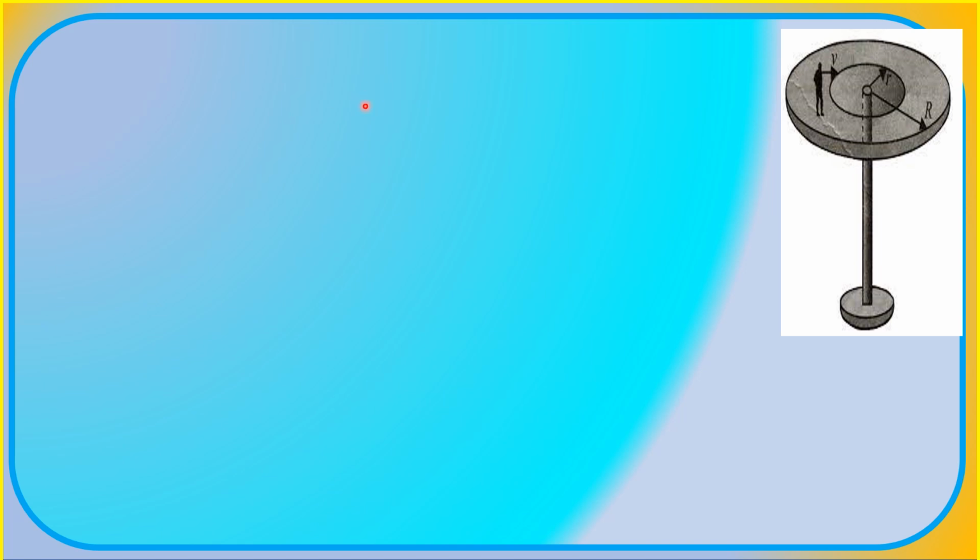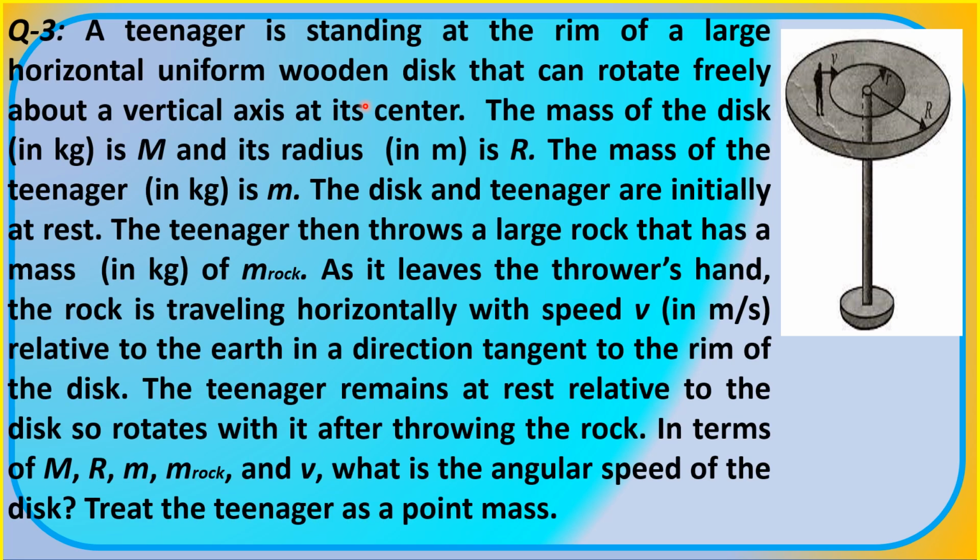We're down to our last question, question number 3. A teenager is standing at the rim of a large, horizontal uniform wooden disc that can rotate freely about a vertical axis at its center, as shown in this rough sketch.